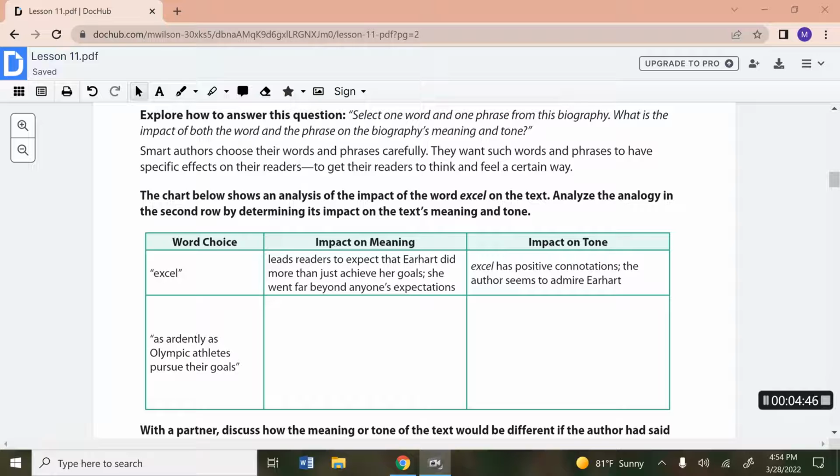Anyway, the impact on the tone is that excel has a positive connotation and the author seems to admire Earhart.